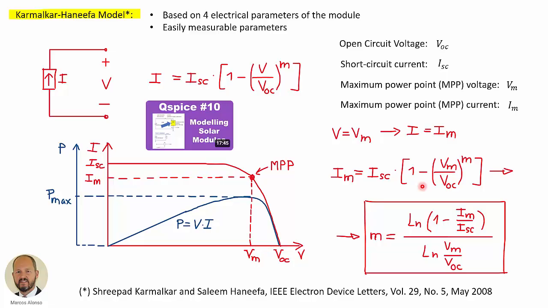However, in this previous video, we didn't see the effect of the irradiance on the current voltage characteristic of the panel. And this is a very important effect, especially when we want to simulate maximum power point tracking methodologies in Qspice. So this is the goal of our video today. We are going to see how to improve our model. So we are going to incorporate the effect of the irradiance received by the solar module.